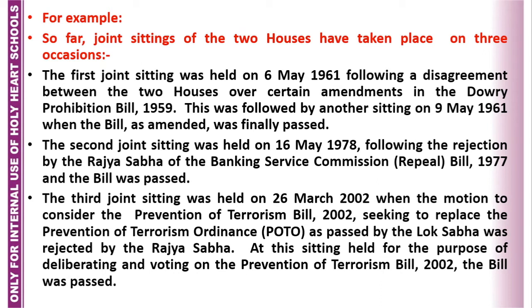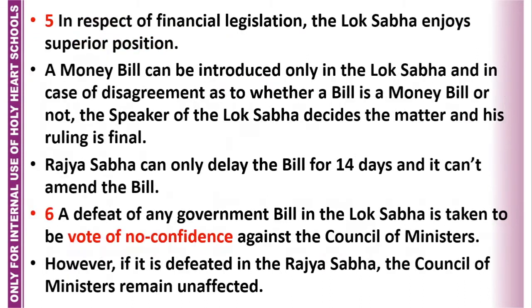So there was disagreement. And in the joint sitting, as it was the bill of Lok Sabha and the members of Lok Sabha are more, the bill was passed in 2002. So after independence, there have been only three examples till today when there have been joint sittings, and the bills have been passed if they were introduced by the Lok Sabha.